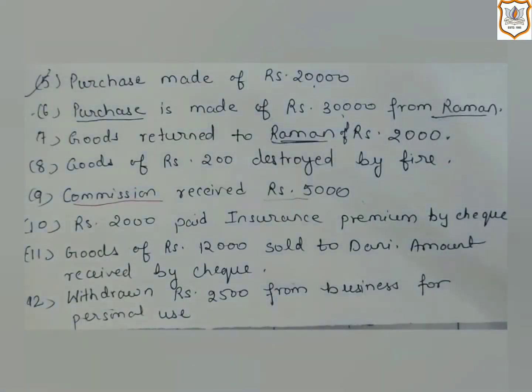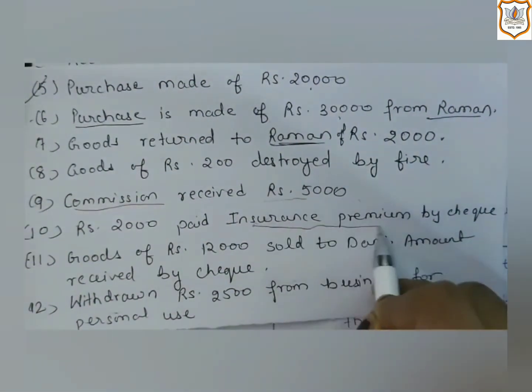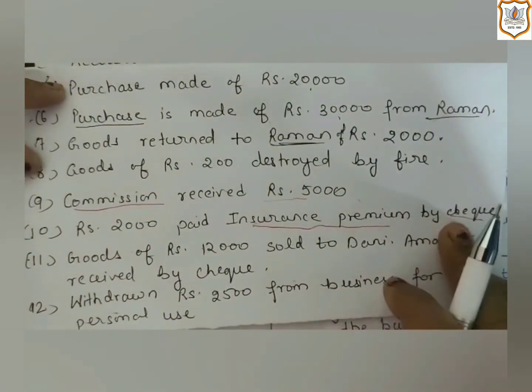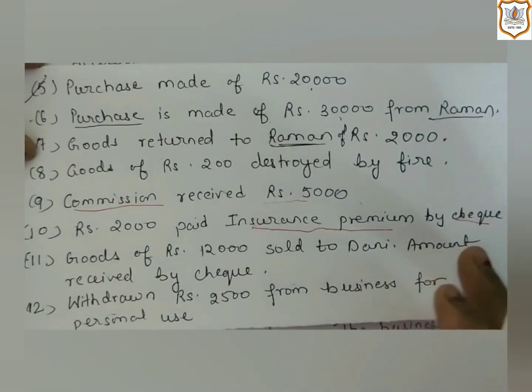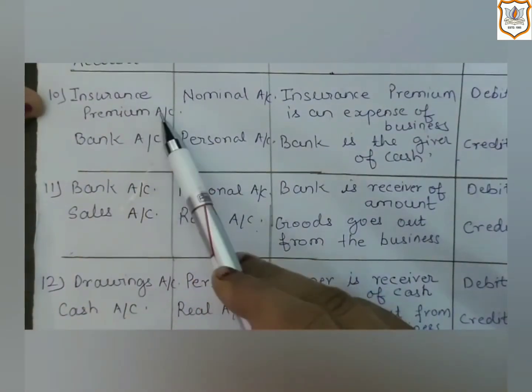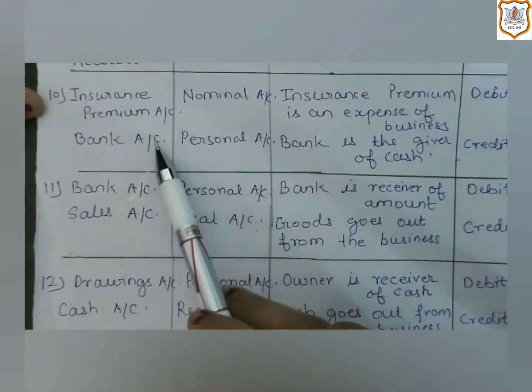So here which two accounts will be affected? Here insurance premium account and check. That means here payment is made through check, that means bank account is going to be affected. So here the first account is insurance premium account and the second is bank account.